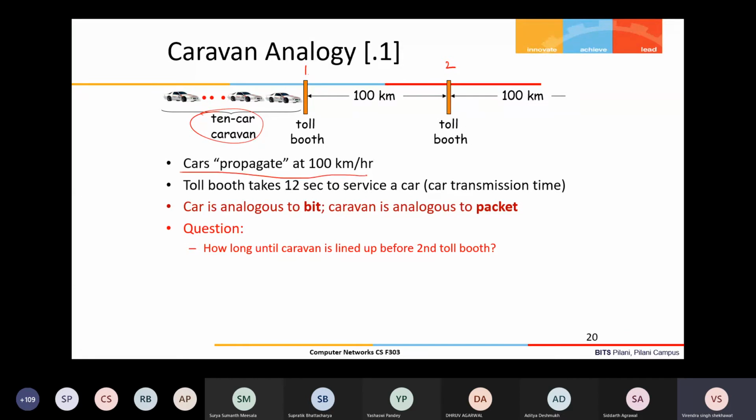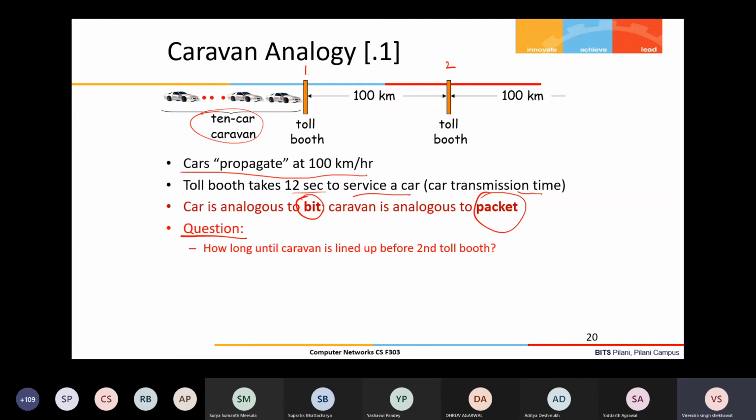Here, a single car is analogous to one bit of a packet, and this entire group of cars, that is the caravan, is analogous to the packet. So you can say this is a packet of 10 bits in this case. Now let us calculate how long until this caravan is lined up before the second toll booth, assuming that this toll booth takes 12 seconds to service a car. So the service time is analogous to transmission time.